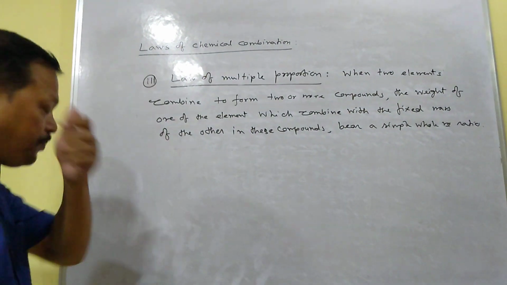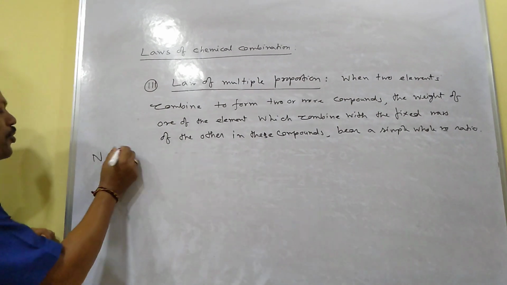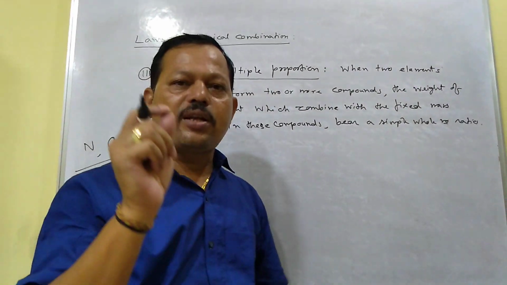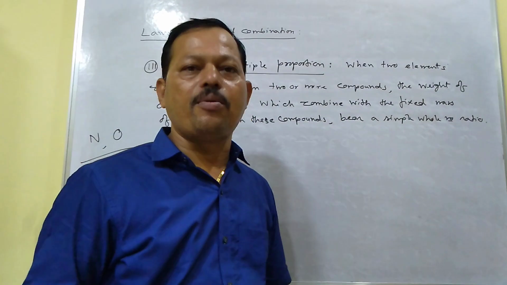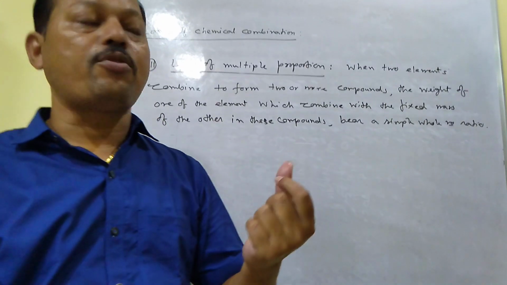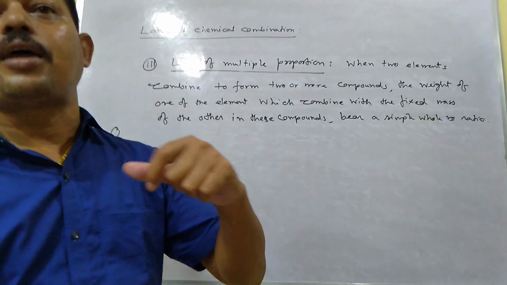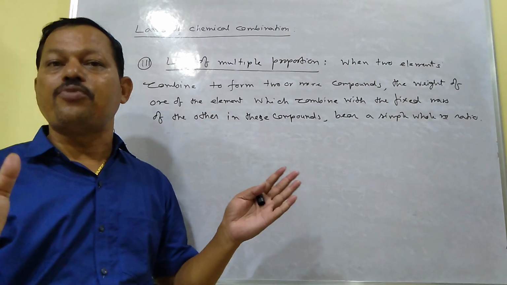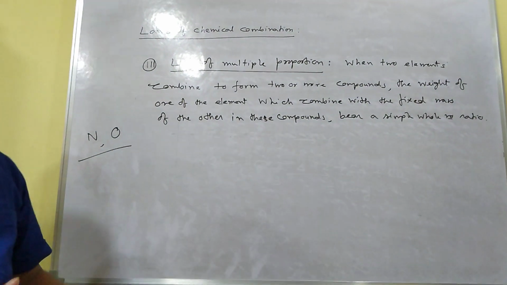For example, suppose nitrogen and oxygen. Nitrogen and oxygen combine to form many compounds. It can form nitrous oxide, nitric oxide, nitrogen trioxide, nitrogen tetroxide, and nitrogen pentoxide. So there are a number of compounds formed by nitrogen and oxygen.